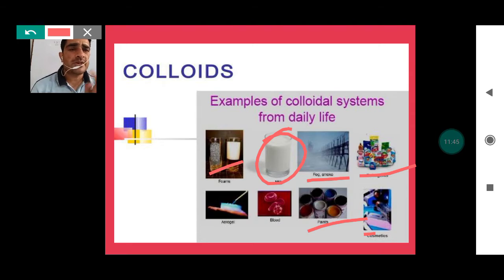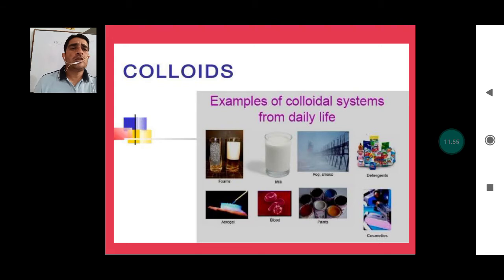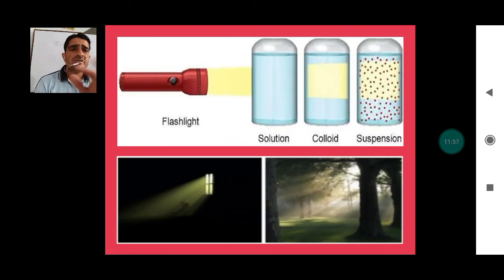The examples we have here are milk, fog, smoke, detergent, paint, blood. Then we have the cosmetics here. Okay. Now next we have the properties of the colloids, where we find that this is a solution, this is colloid, and this is suspension here. When we pass light through this one, we find a clear path of the light through the colloid as well as the suspension. Suspension में भी थोड़ी सी डिस्ट्रीब्यूशन हो सकती है, लेकिन आपके पास colloidal के अंदर कोई भी डिस्ट्रीब्यूशन नहीं है.